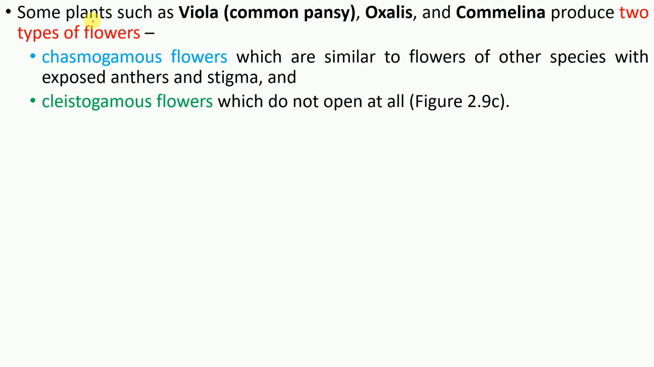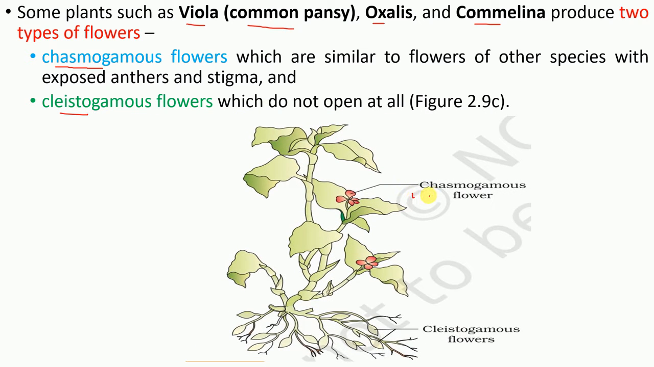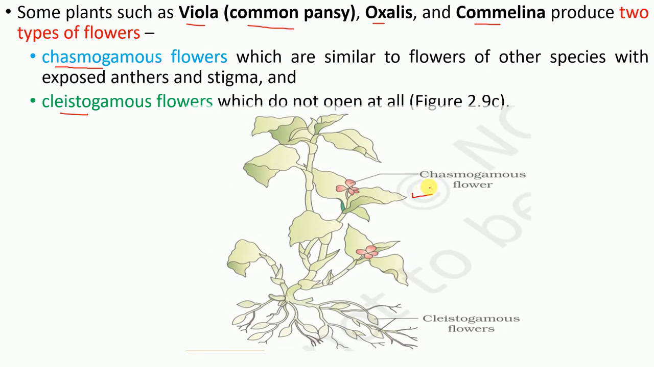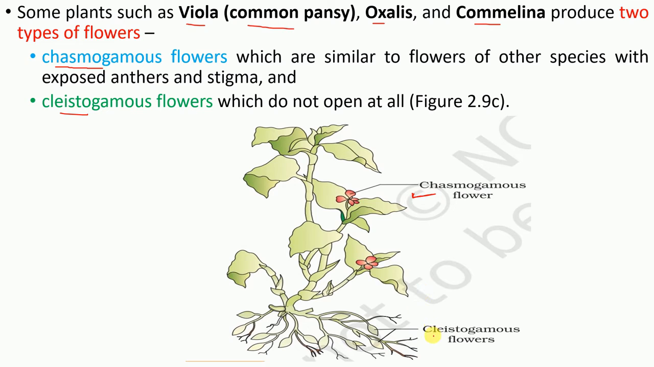Now some plants such as viola, common pansy, oxalis and camellia produce two types of flowers: one is chasmogamous and one is cleistogamous. Here you can see this is the chasmogamous flower. This is the normal flower. But the cleistogamous flower is abnormal because it is closed. The petals are closed, or we can say the anther and stigma are covered by the petals.